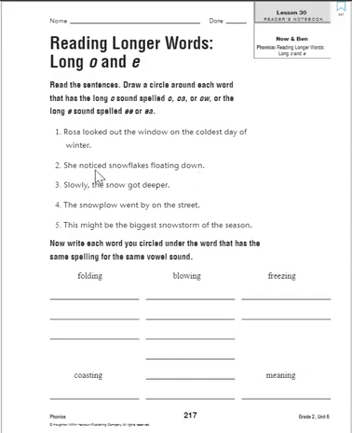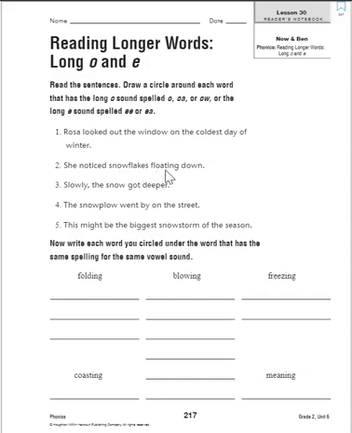Sentence 2. She noticed snowflakes floating down. Almost every word in this sentence has an O. We have noticed, snowflakes, floating, and down. So noticed. Do we hear O? We do. That's long O. So circle noticed. Snowflakes. Again, we have a long O, so circle snowflakes. Our OW gives us the O sound.